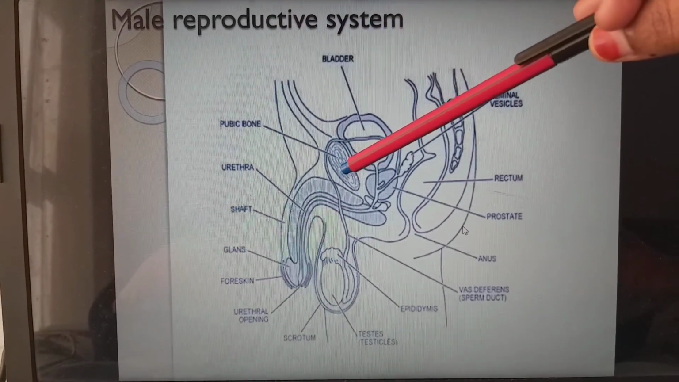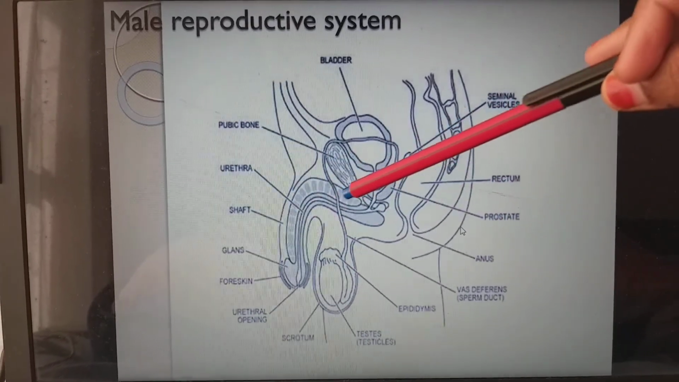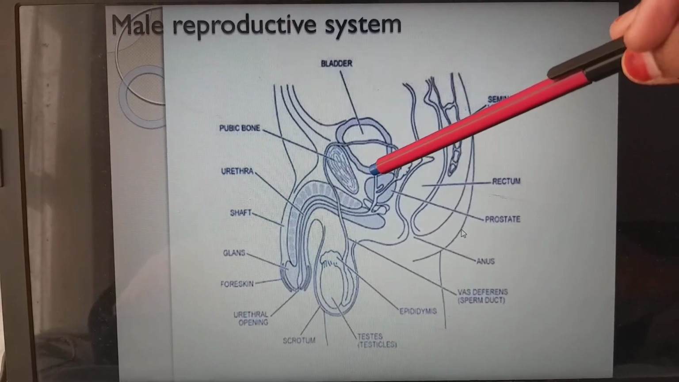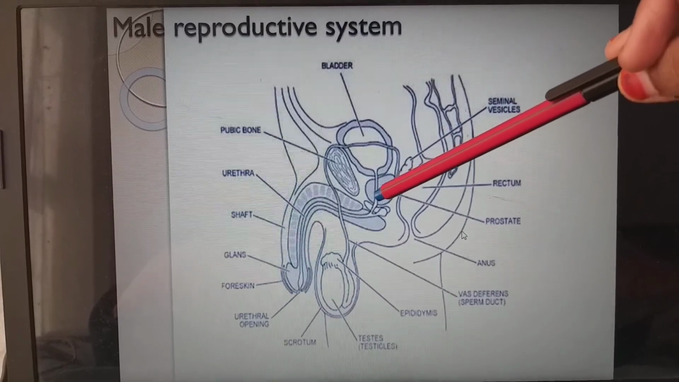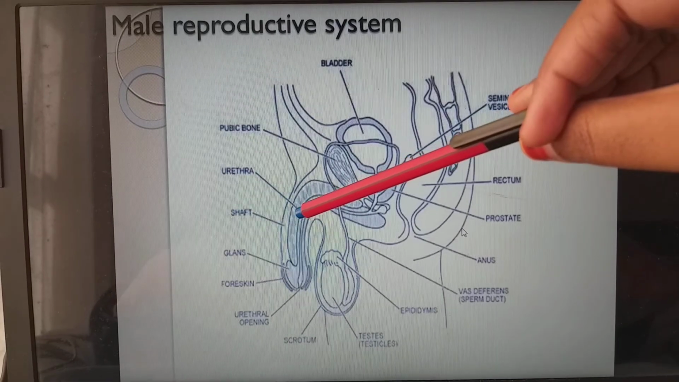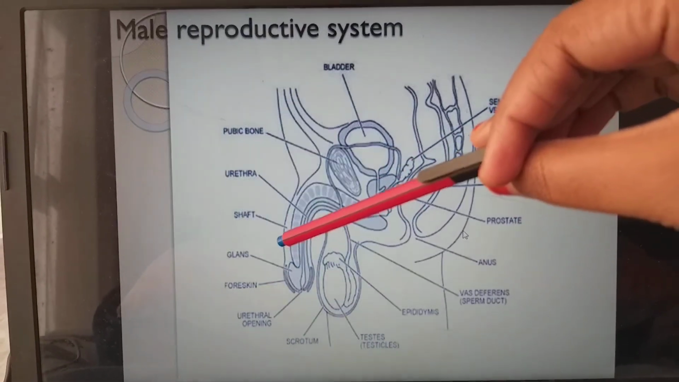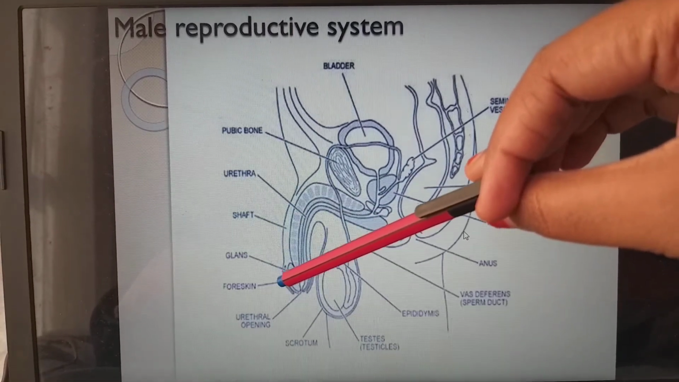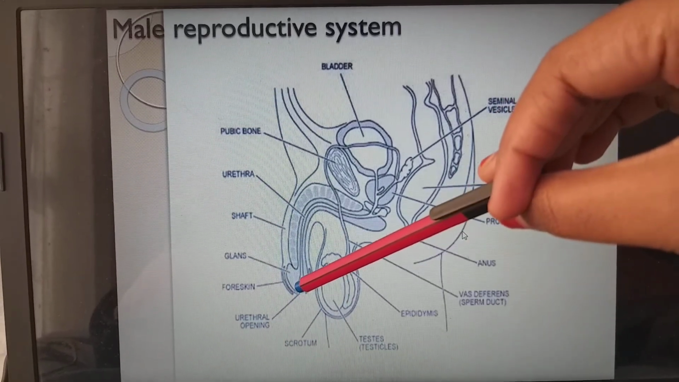This is the pubic bone, and this whole part is the penis, and we have certain parts of the penis. Inside the penis we have the urethra, the common passage from the urinary bladder and from the testis, finally joined into a common urethra. The center part of the penis we call the shaft, and this exposed part is the glans penis. Above it we have a skin called the foreskin, and this is the urethral opening.